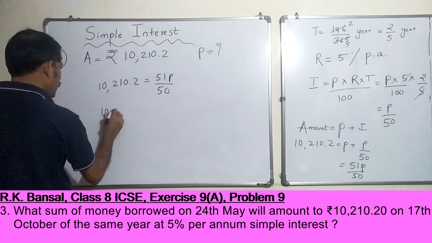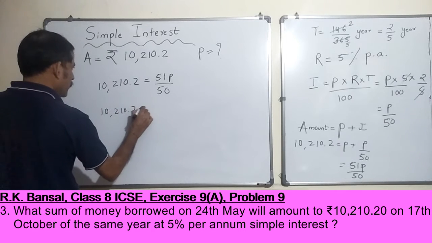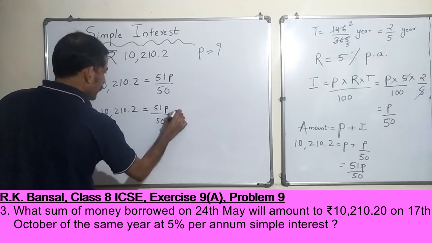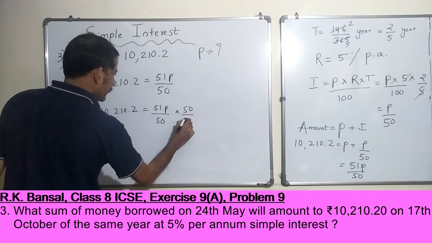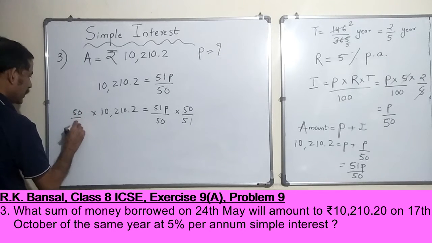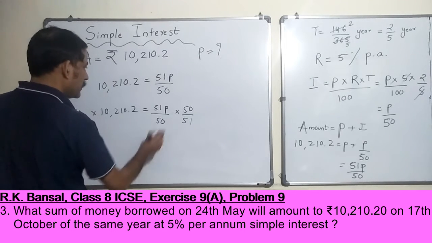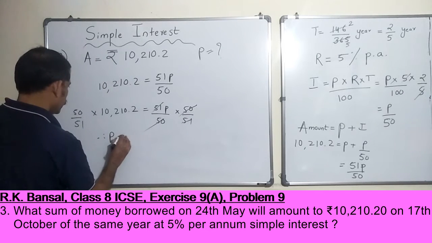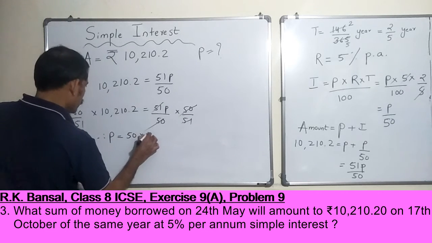So I hope you know the drill. Same thing I multiply here, 50 by 51, to keep left hand side equal to right hand side. This gone, this gone, this gone, this gone. Therefore, P is equal to 50 into